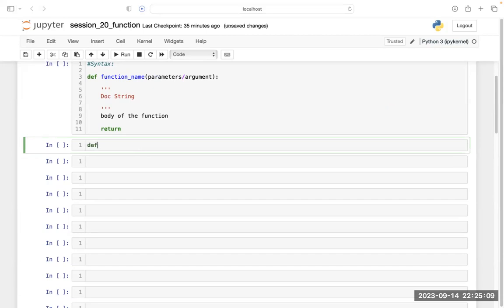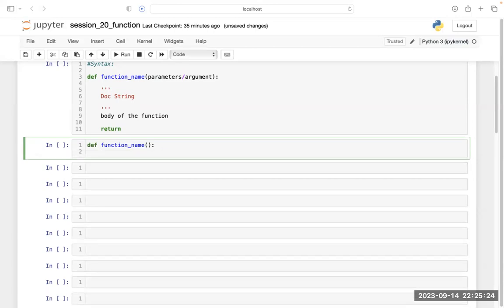First function I am writing: def, then the function name. Let's write it, and I'm putting this parenthesis and after that a colon. Function body starts here.